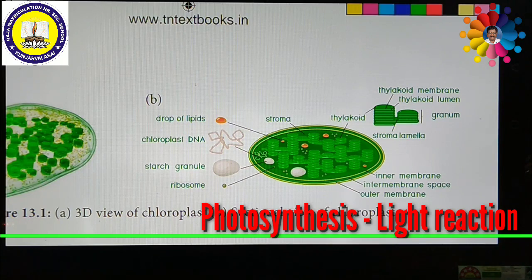Inside the chloroplast, especially in the granum, there are two important systems, photosystem 1 and photosystem 2, whereas the stroma lamellae have only photosystem 1 on the surface. Moreover, this chloroplast contains around 30 to 35% of proteins, 20 to 30% of phospholipids, 5 to 10% of chlorophyll, 4 to 5% of carotenoids, and 70S ribosomes as well. Circular DNA is also present, and starch grains are also available in this chloroplast.